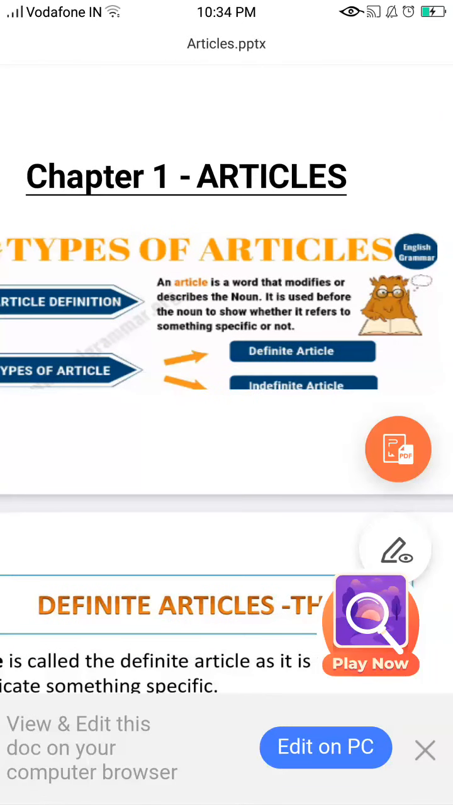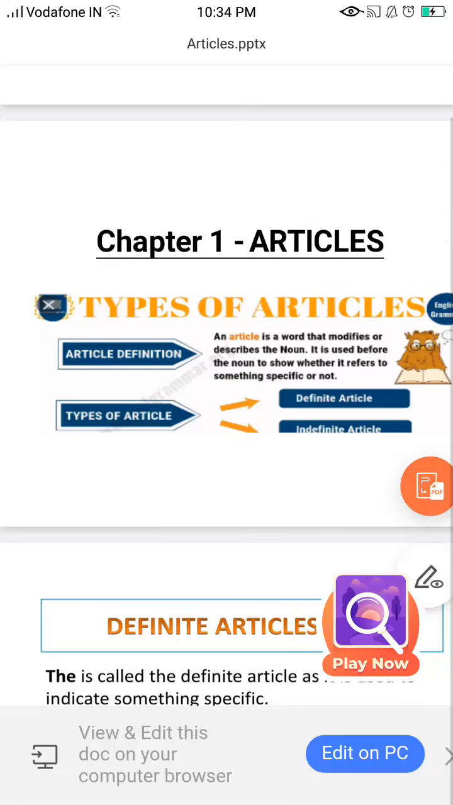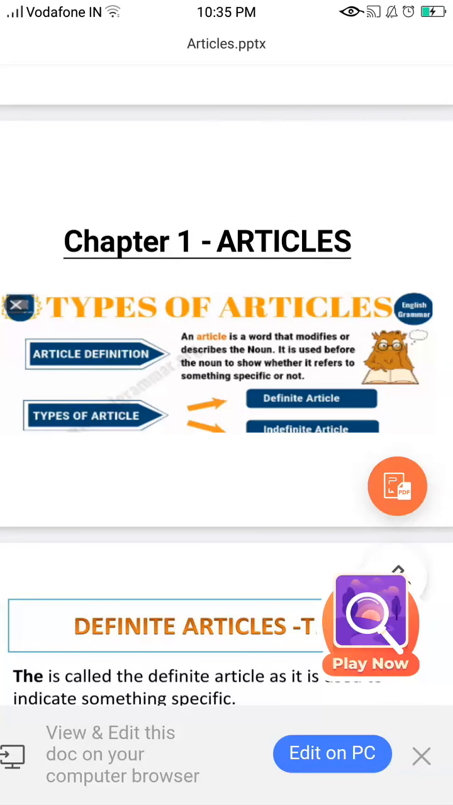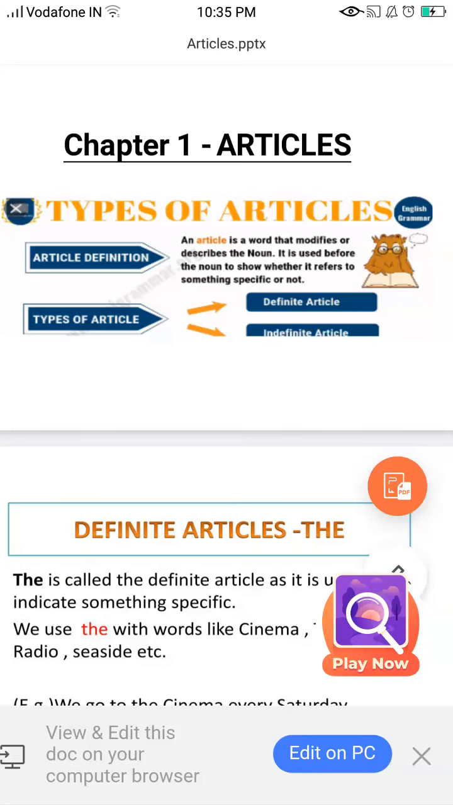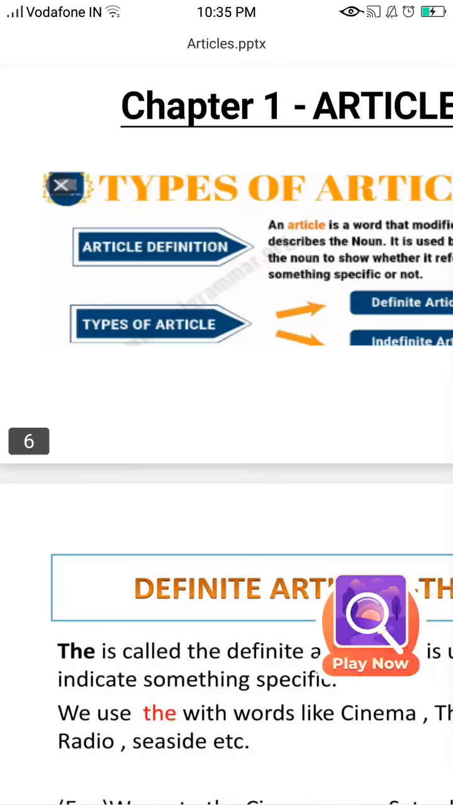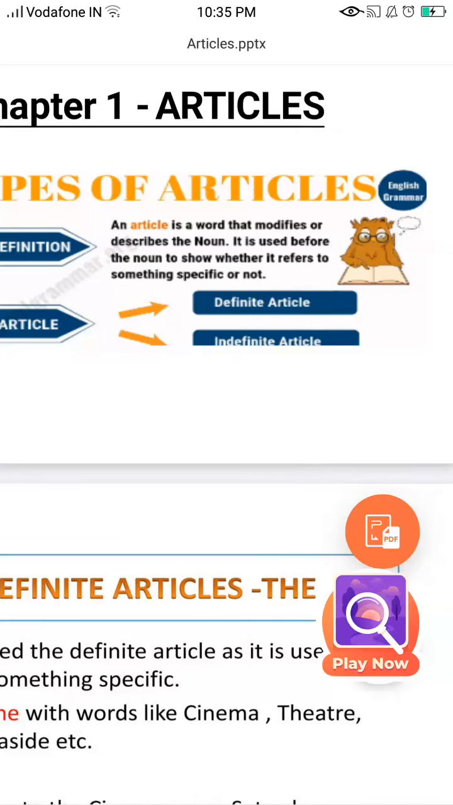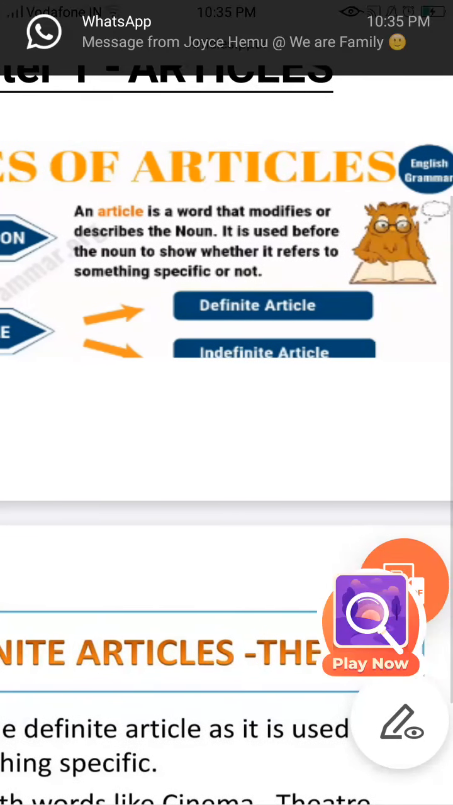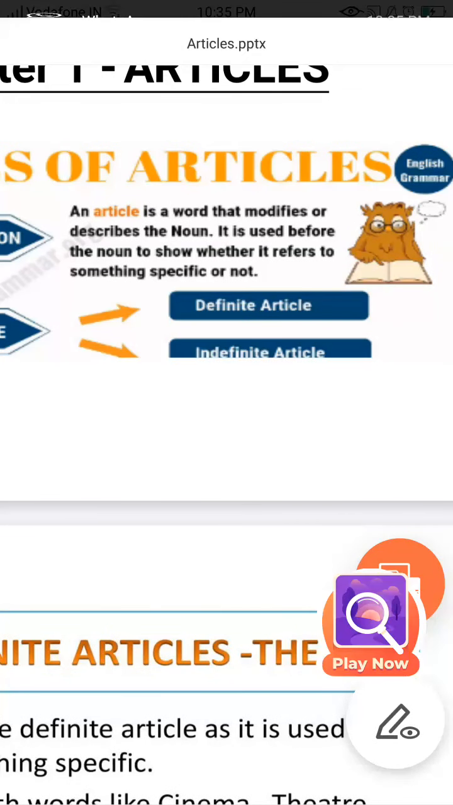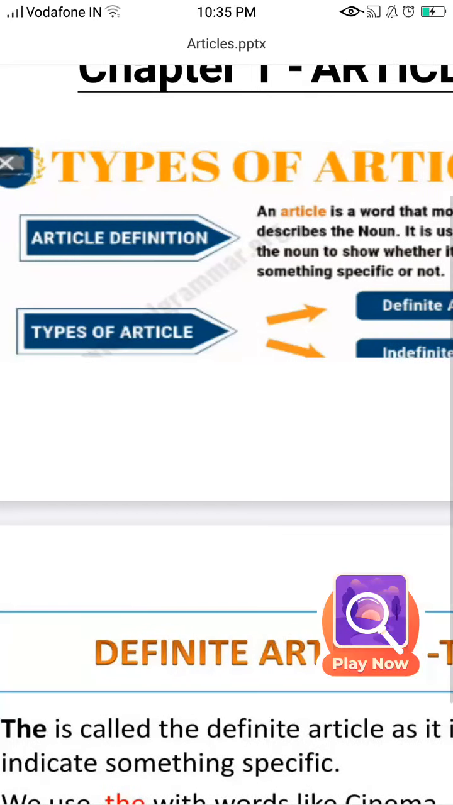Let's move on to our next topic, articles. Now this topic too is very important when it comes to your writing skills. Now what are the types of articles? Or rather before that, we'll see the definition. An article is a word that modifies or describes the noun. It is used before the noun to show whether it refers to something specific or not. So article modifies noun.